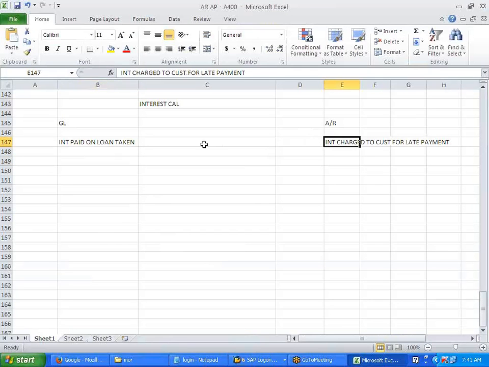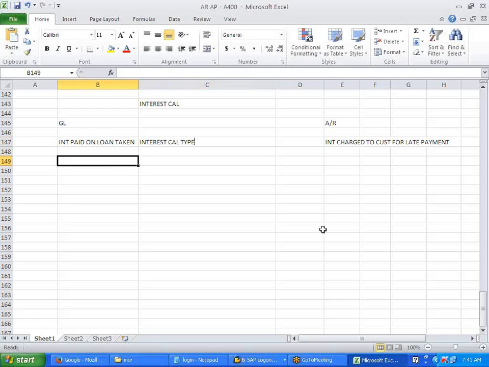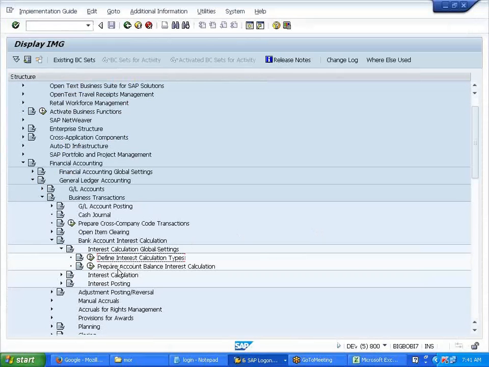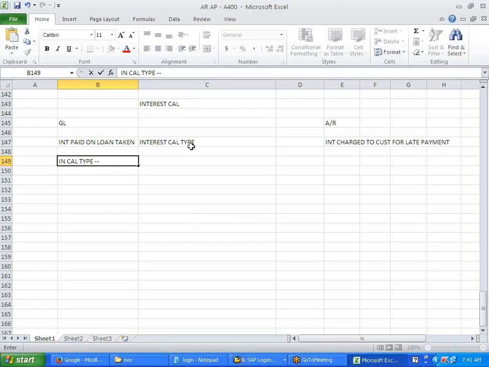Okay. How this interest gets calculated is based on the interest calculation type. This is like a default. Now the interest calculation type for GL is over here, S, default, and the interest calculation type for your AR side is P.